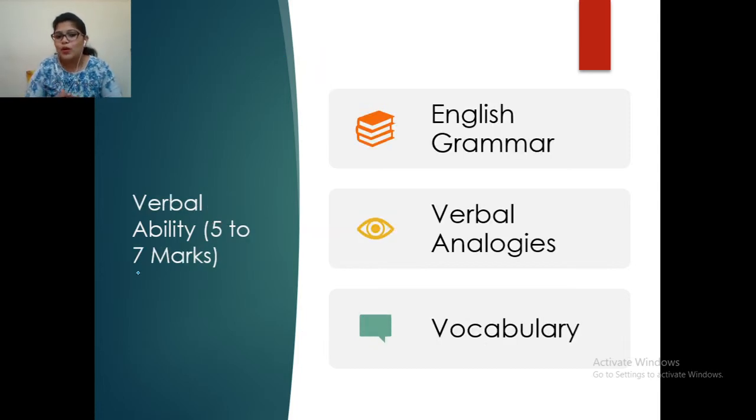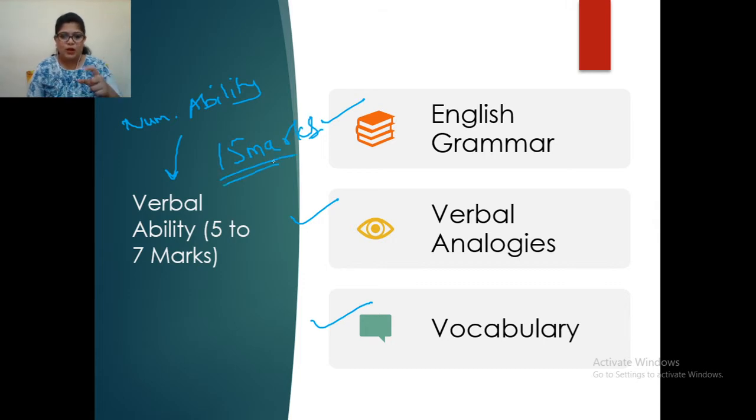Then the second part of this is verbal ability, which is asked for about 5 to 7 marks, and it includes English grammar, verbal analogies, and your vocabulary. So if you combine both, numerical ability and verbal ability, these two total to 15 marks for sure in the GATE exam. So you may be saying that English grammar is difficult for me. It's not that difficult.